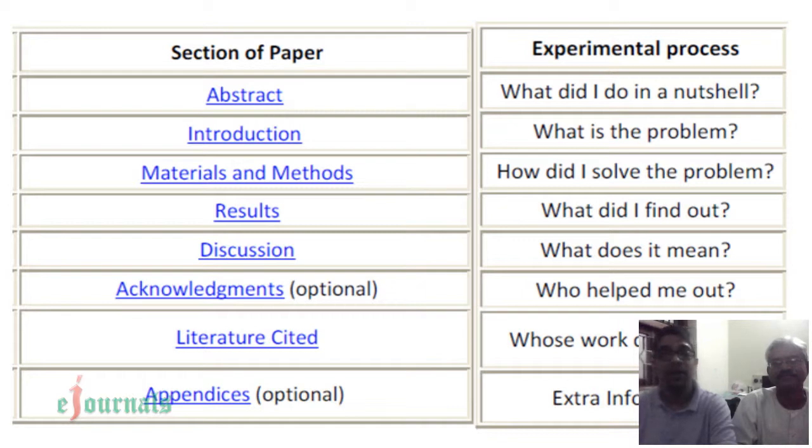Exactly. And finally, one more is the acknowledgements we are going to take up. That is an optional one. Acknowledgement means who helped me out. It may be a particular guide who guided you, or a particular institution that provided you the subjects or the experimental people.